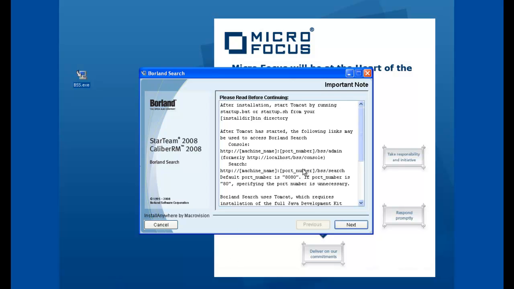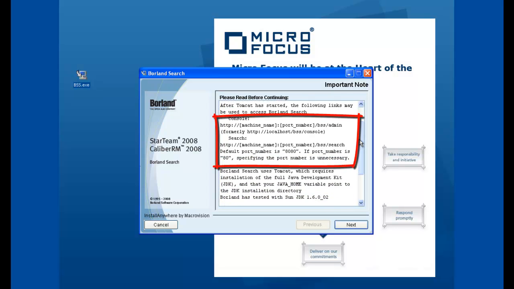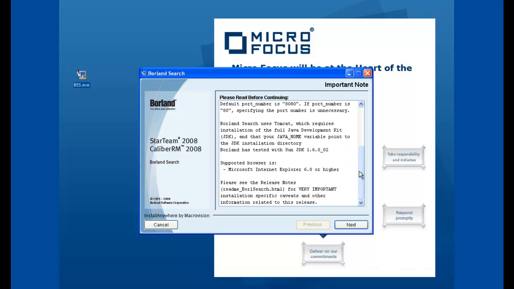Before completing your installation, you will receive some directories which you'll need to take note of. The console, which will be the machine name, your port number, the BSS and admin, and the search, which will be again the machine name, the port number, the BSS and the search. Once you've taken note of these directories, you can continue with your installation. And click Next.